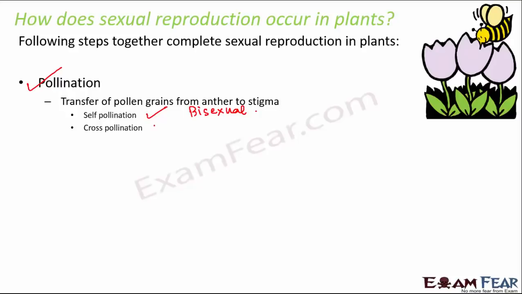The other type of pollination is cross-pollination, where the transfer of pollen grains takes place from anther of a flower to stigma of a different flower in a different plant. So that's cross-pollination. Now the pollination process happens with the help of pollinating agents, which could be insects, birds, or rats, who help by carrying the pollen grains from anther to stigma.